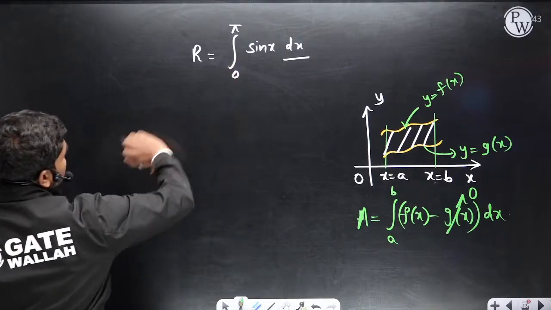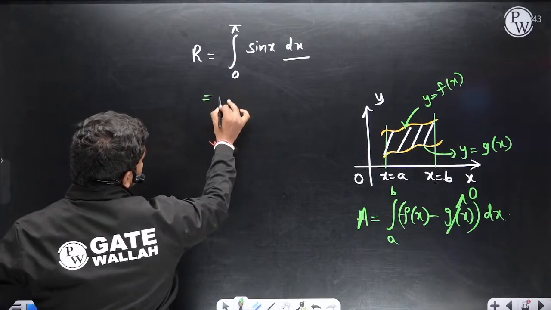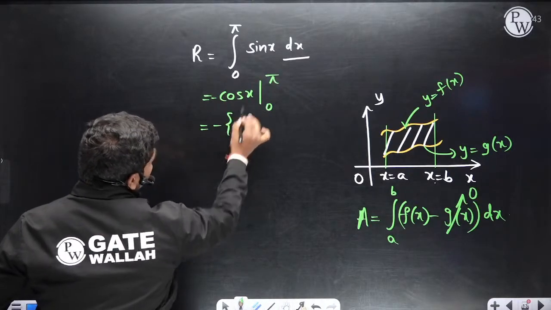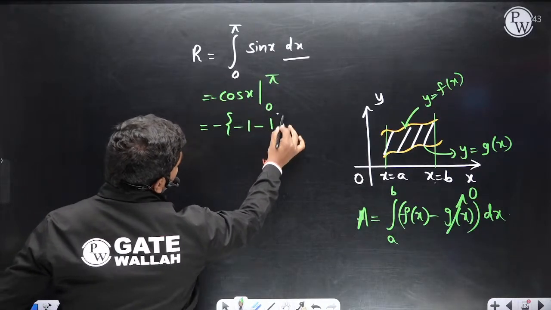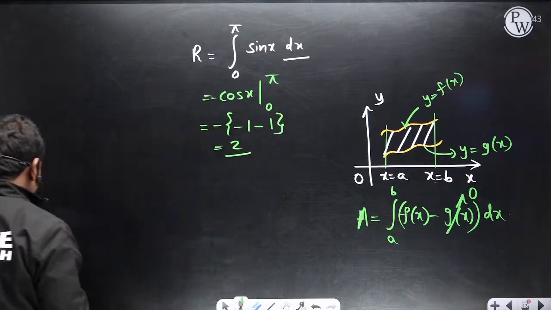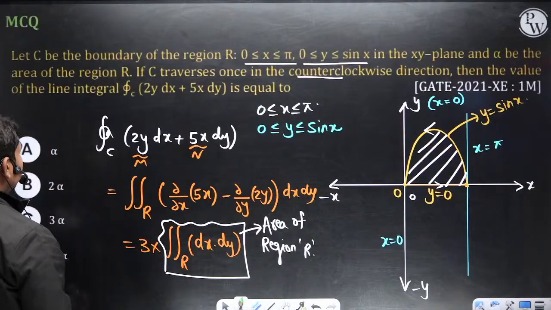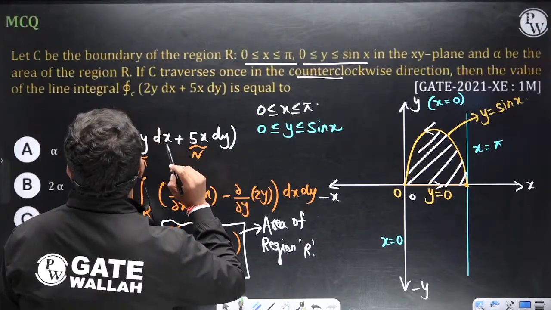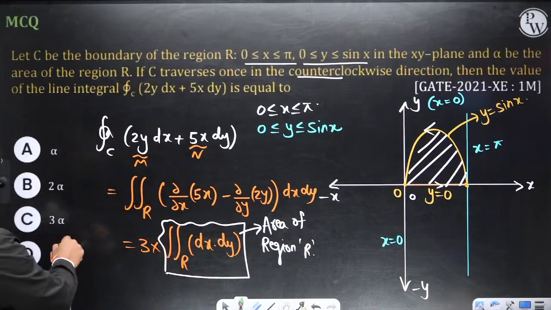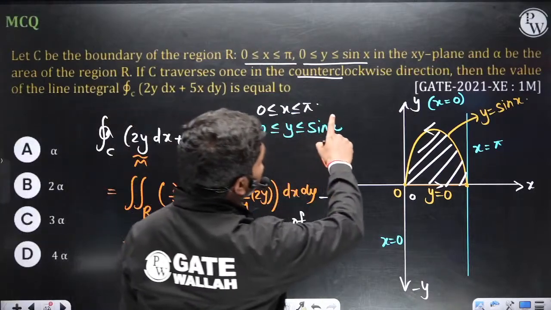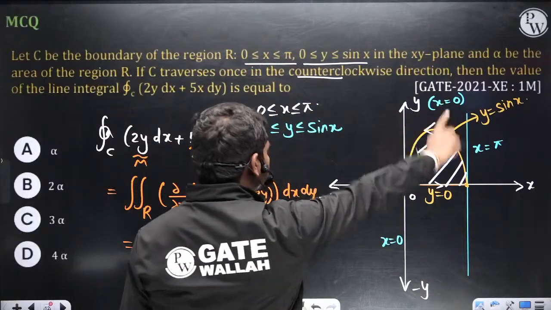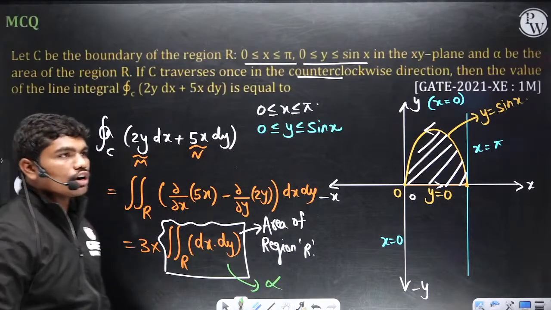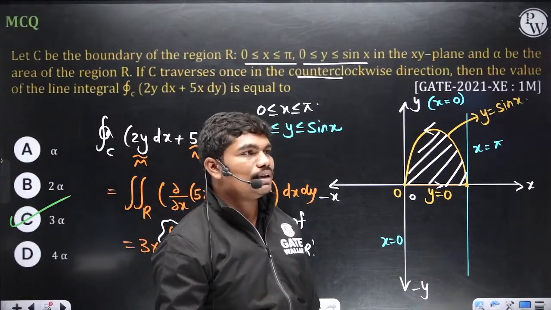Now this is the area. So if you integrate sin x within the limits 0 to pi, so minus of cos pi minus 1, minus cos 0, 1, so this is 2 actually here, okay. So therefore if you substitute here 3 into 2, they have given alpha. I think these are the options of some other question, maybe alpha is not mentioned anywhere in the question. Let alpha be the area of the region R, so 3 alpha. See, directly we do not calculate the value, so alpha value is 2 basically here, okay.